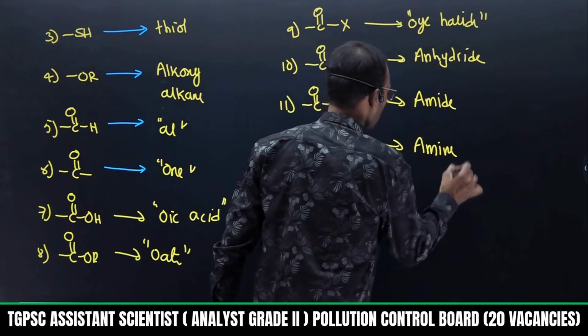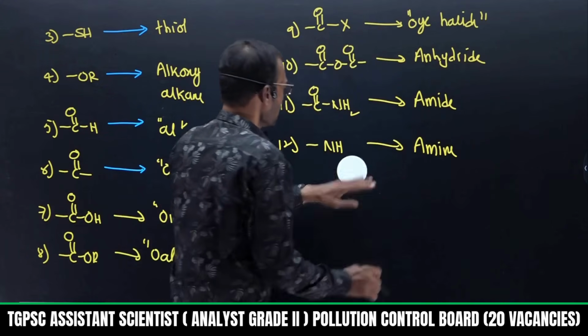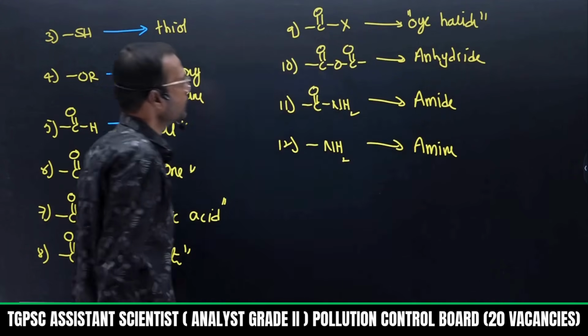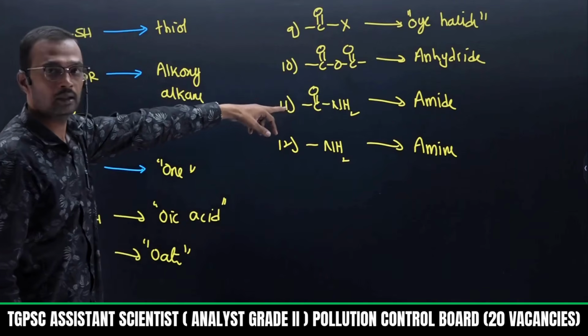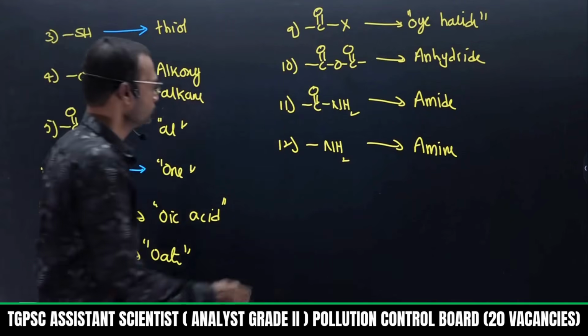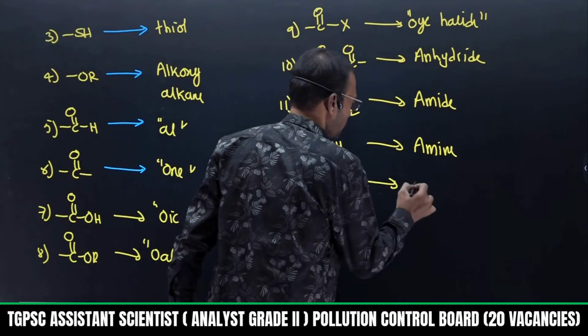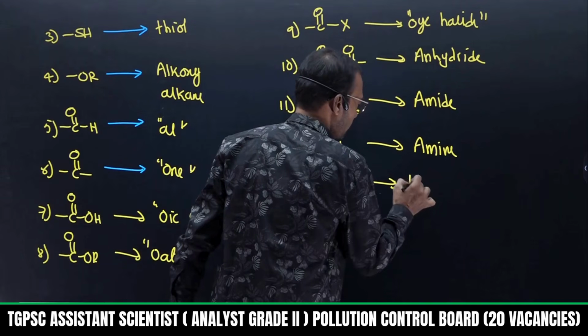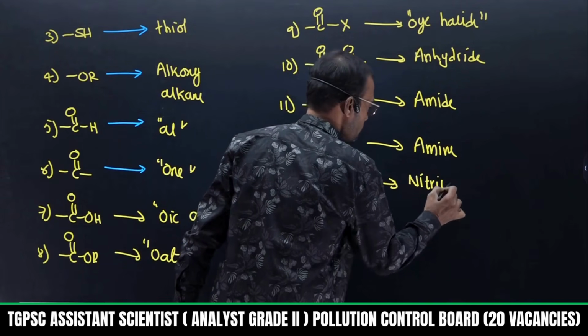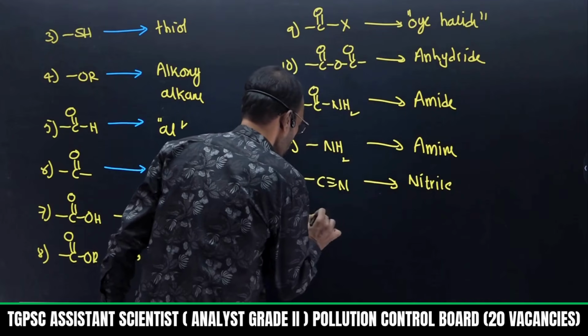Primary amines, secondary amines are there, so I can say NH2 belongs to amines. Acyl halide, anhydride, amide, amine. If I take carbon nitrogen triple bond, cyano, it is generally represented as nitrile.